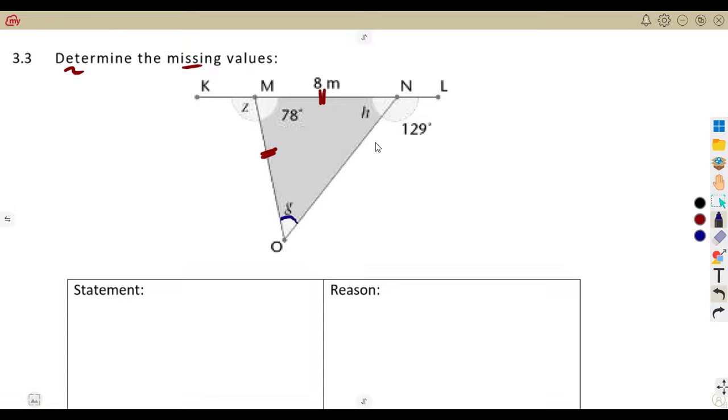This one is indicated here, then this is the one indicated here, which is our H. This is our G, and this is our Z. This was 78 degrees. This is 129 degrees. There we have our K, our M. Then this is 8. This is M.